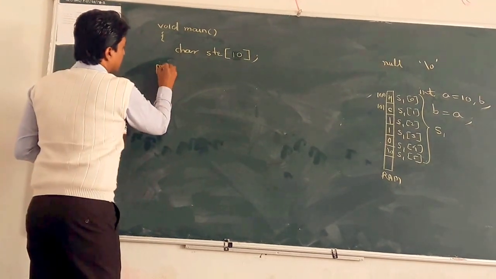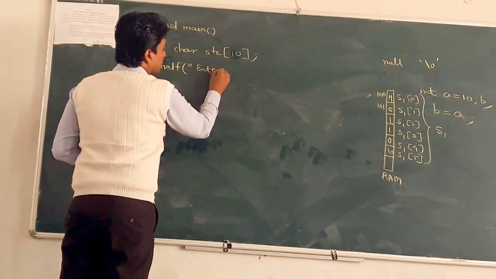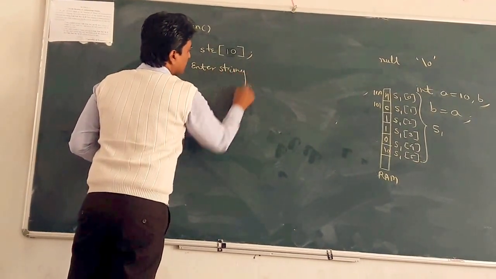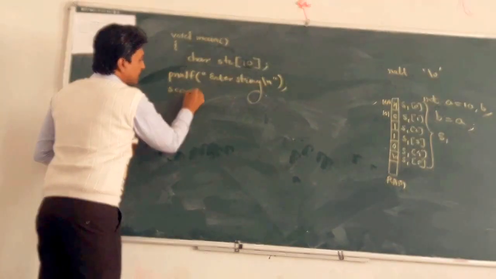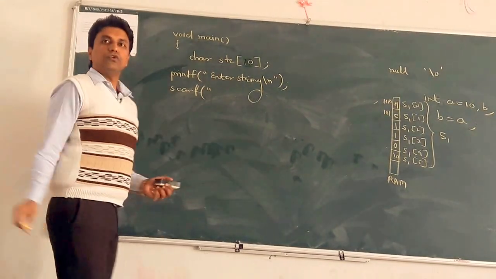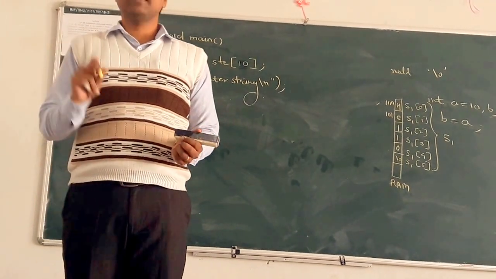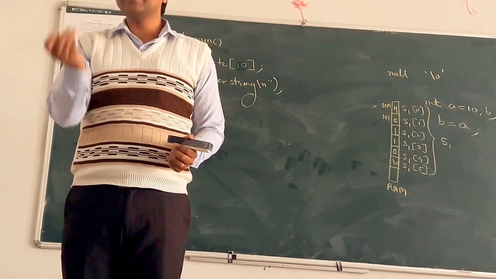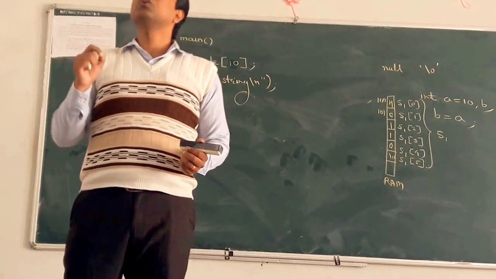Take the string from the user: printf "Enter string\n" in double quotes, then scanf. Now use %s. %c is for scanning a single character from the user, and %s is for scanning a total string.